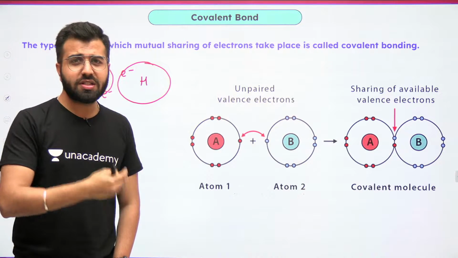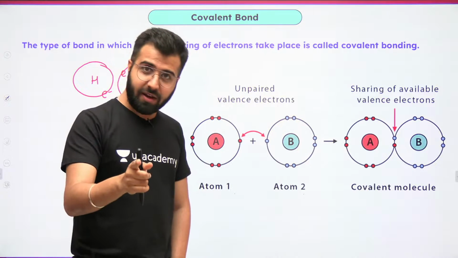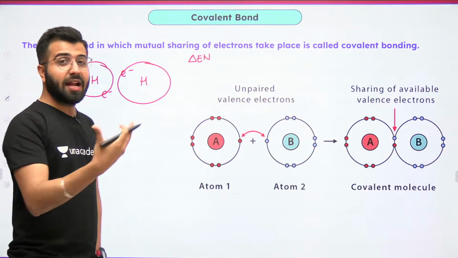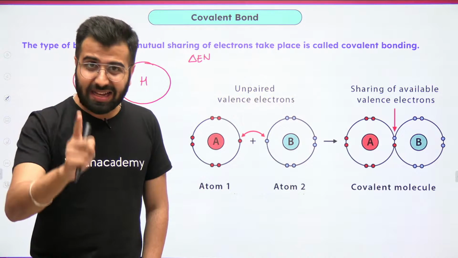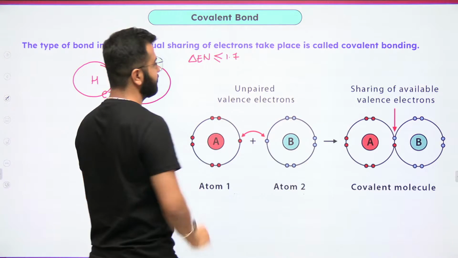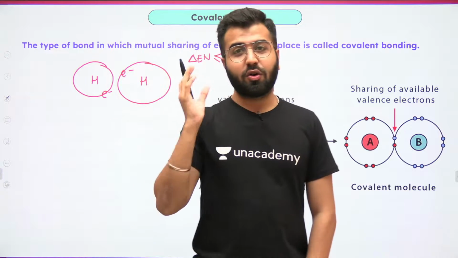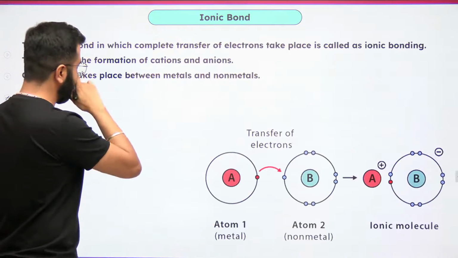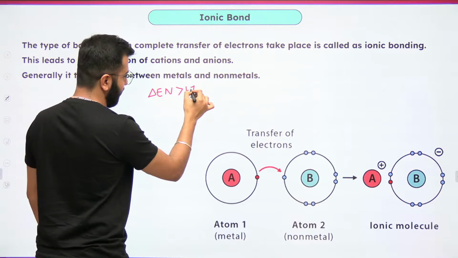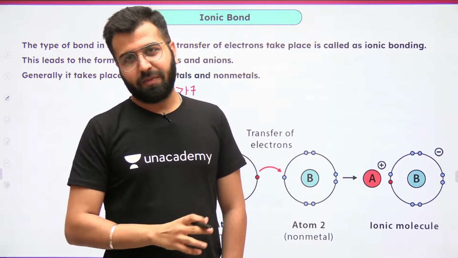You should remember, for hydrogens, the atoms are of hydrogen, hence the electronegativity is not going to change. And when the delta EN, the difference between the electronegativities, is less than or equal to 1.7, you always have a covalent bond. Whenever you have a delta EN value greater than 1.7, then you will always have an ionic bond. I'll give you an example.